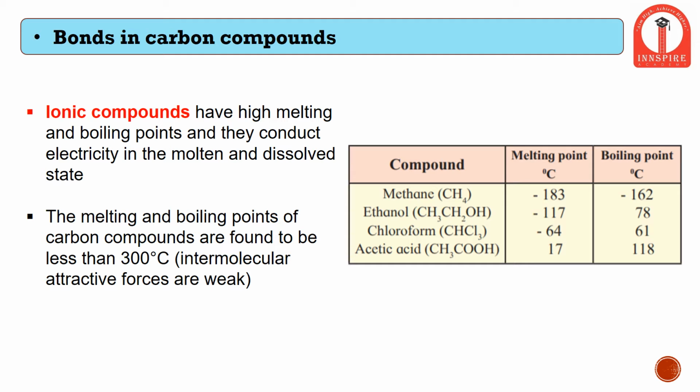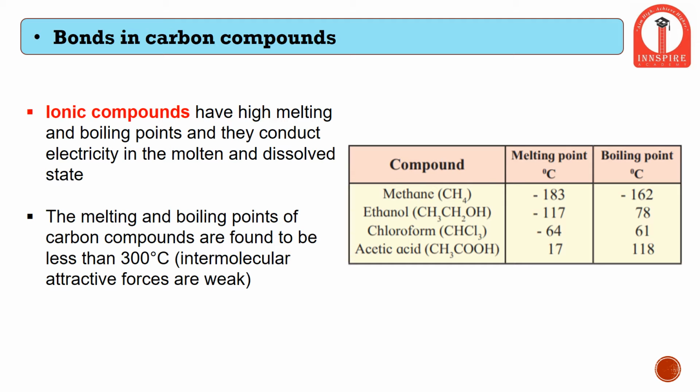These ionic compounds have high melting point. Melting point is the temperature at which a compound starts melting, and boiling point means the temperature at which a compound starts boiling. Since we know that water starts boiling at 100 degrees Celsius, it means water requires 100 degrees temperature to start boiling.